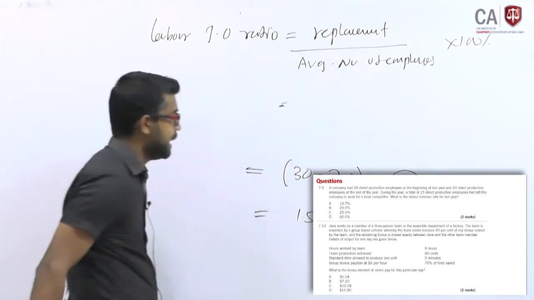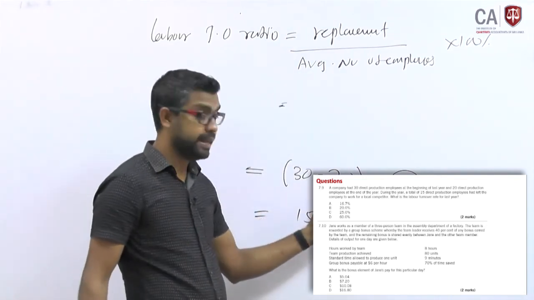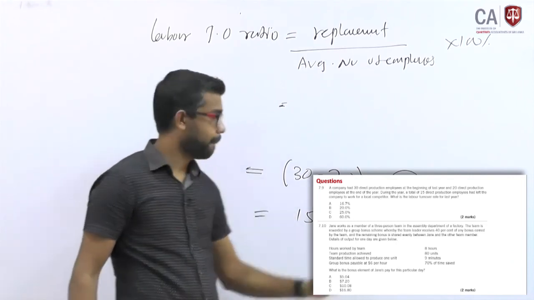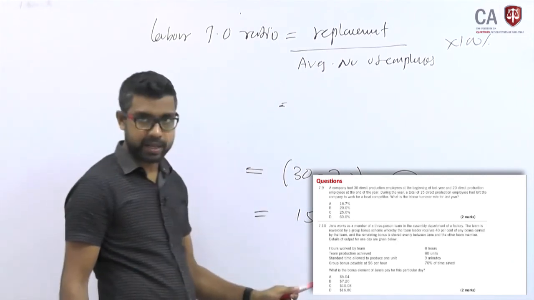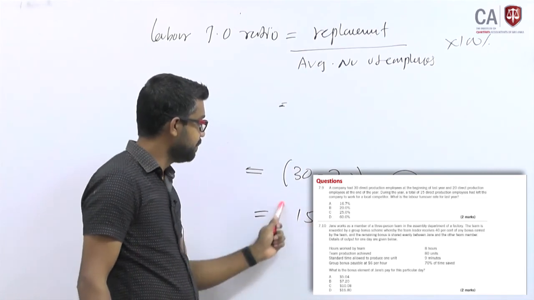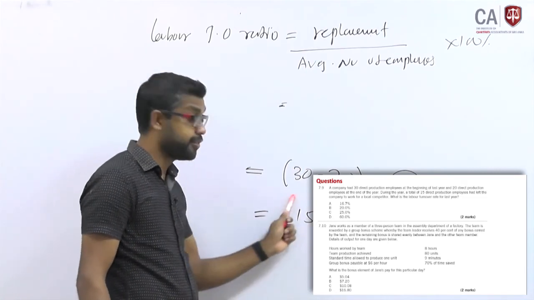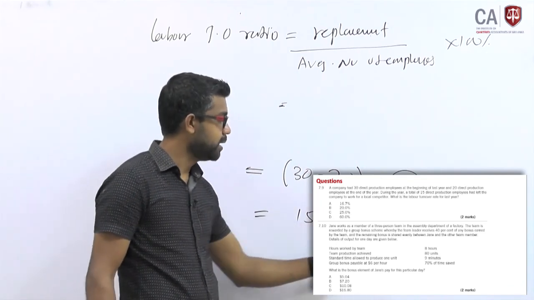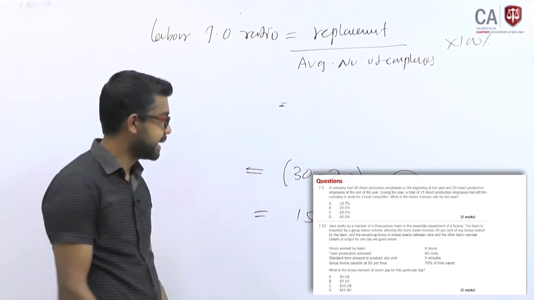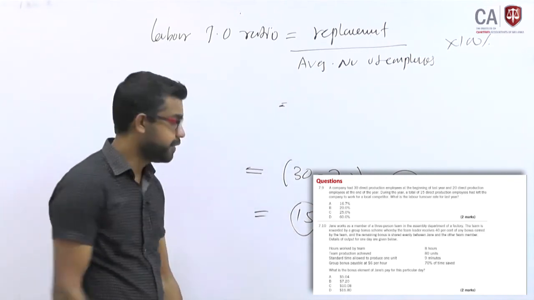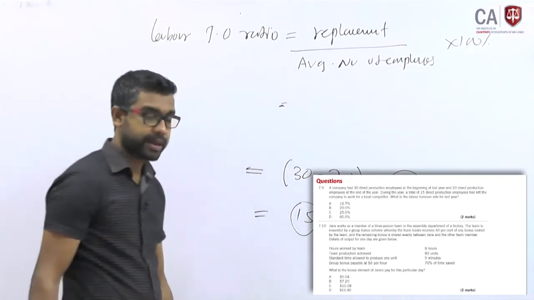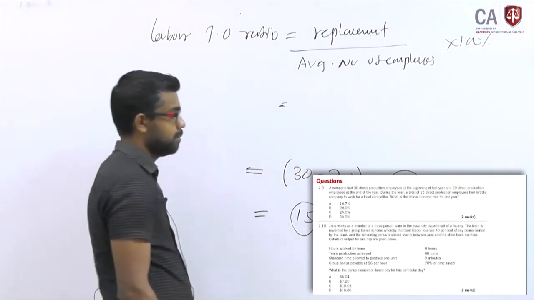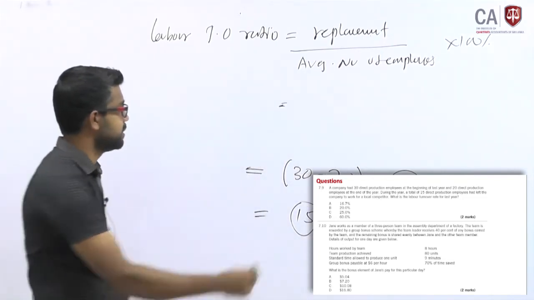Effectively 10 have gone, but 15 left and 5 were brought in. So the difference is 10, which means these 5 employees they have replaced.